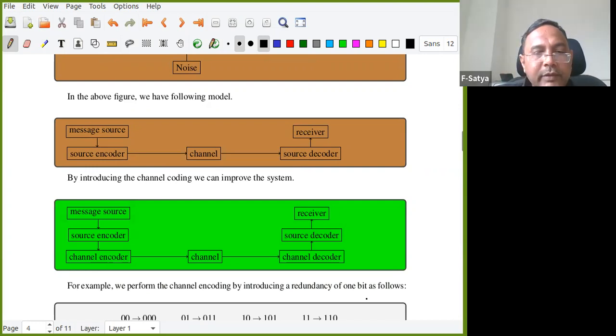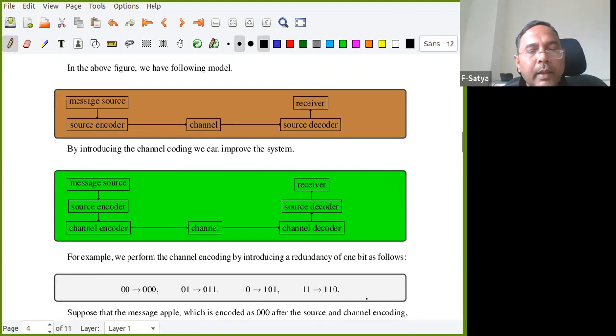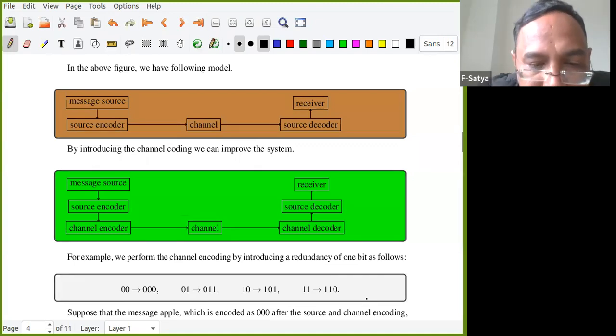I'll explain with one example. Now, you know that 00 means apple and all that, right? But instead of 00, now I'm sending 000, 011, 101 and 110, right? So is it clear? I'm not sending 00. Now I'm sending 000 like this.